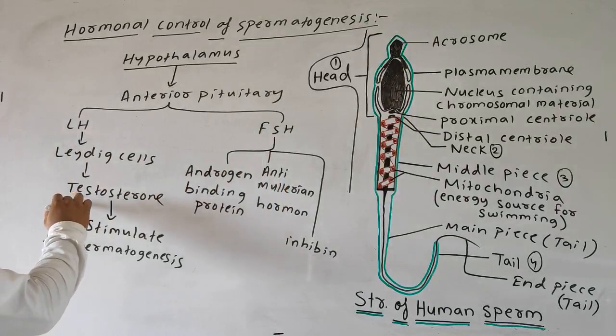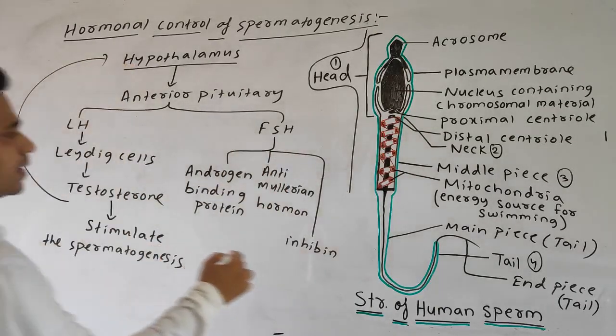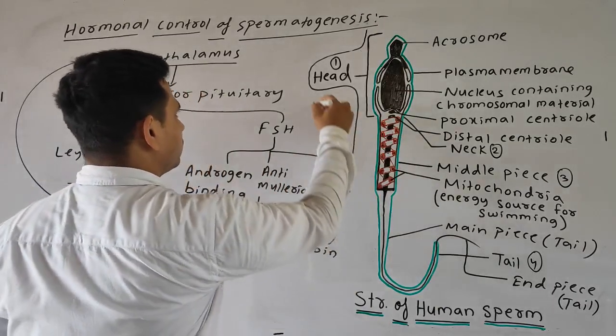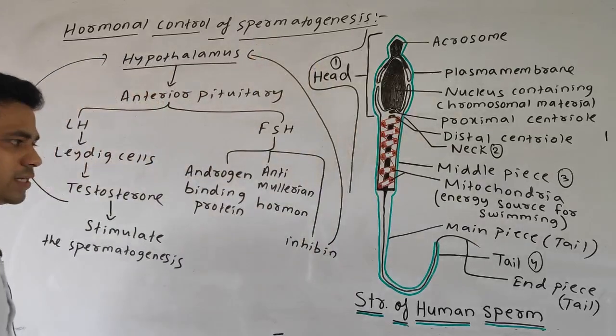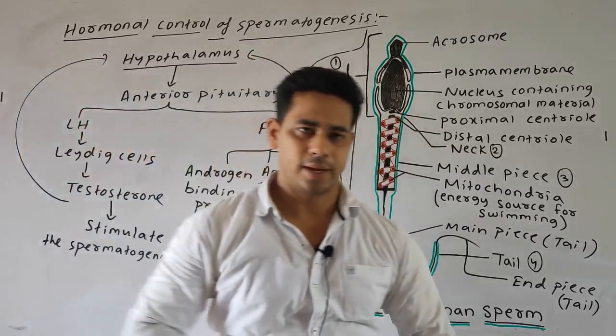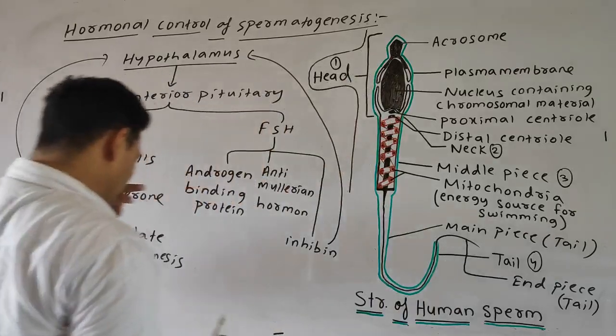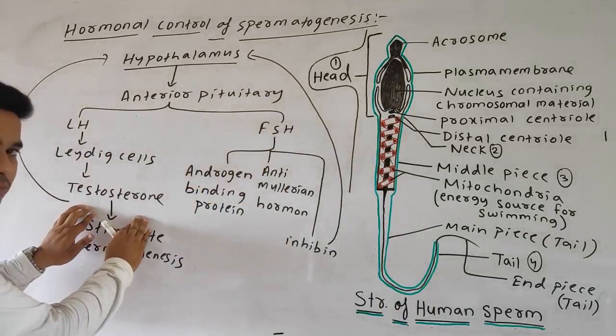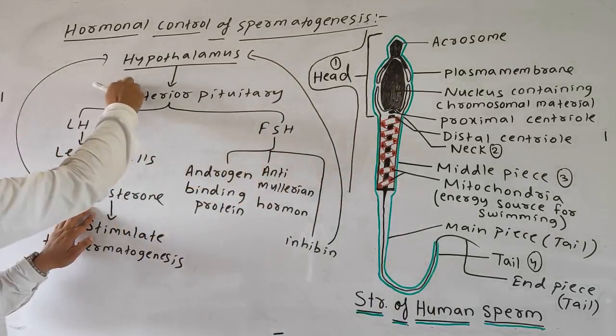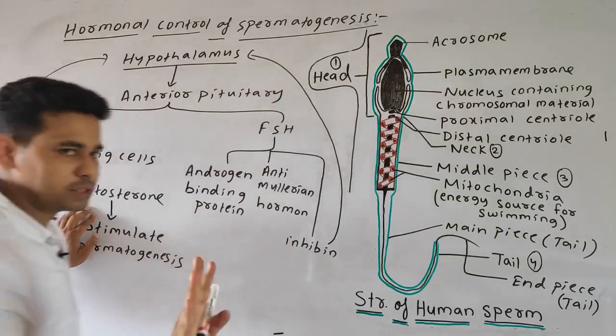And also this helps in the feedback process, okay. What is the positive feedback, what is the negative feedback? Remember, if the amount of testosterone is in optimum condition, then it sends the negative feedback, means no secretion is being required.